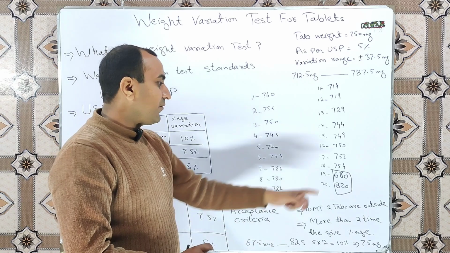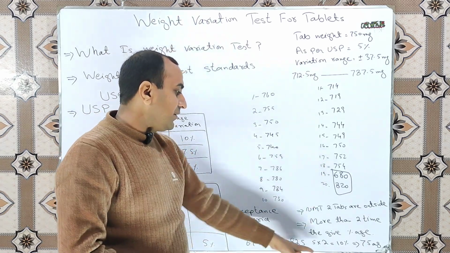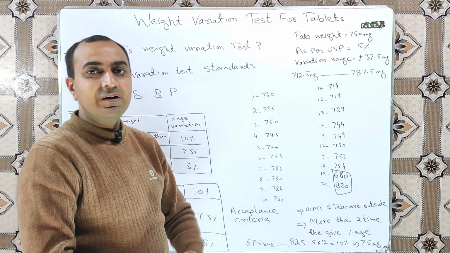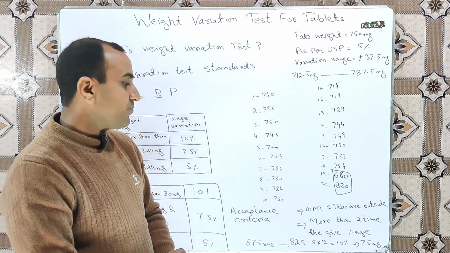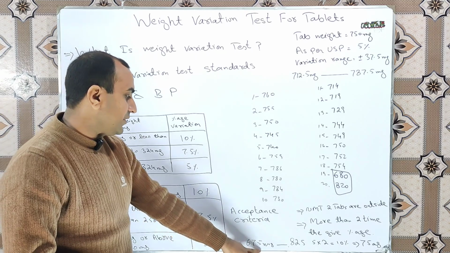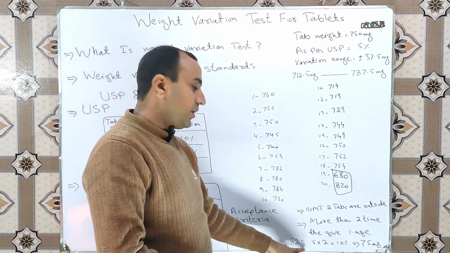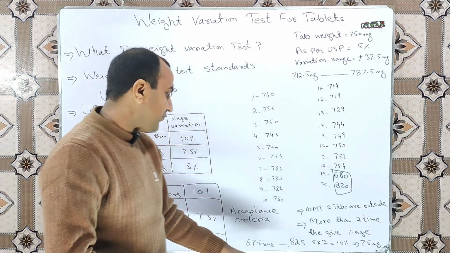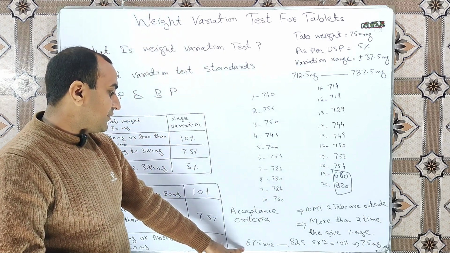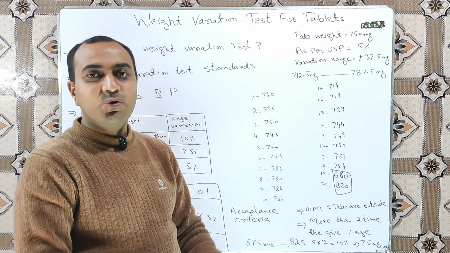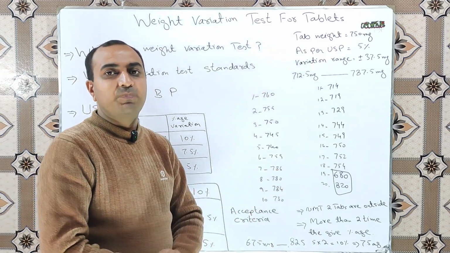How? Because these 2 tablets fall within 2 times the percentage of our acceptance criteria. The 2 times acceptance range is 675 milligram to 825 milligram. Both tablets fall within 675 to 825 milligram, so we will consider our test pass.